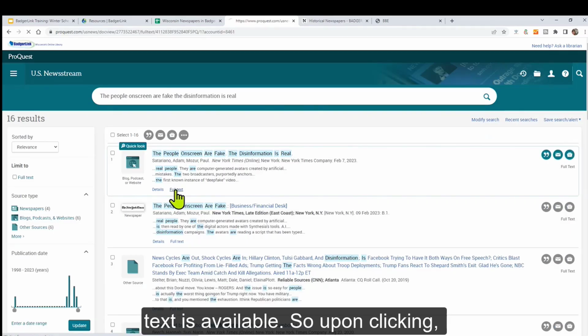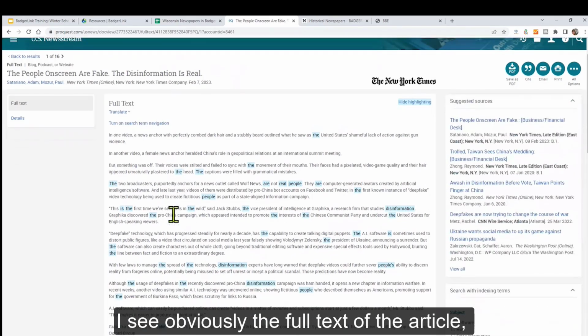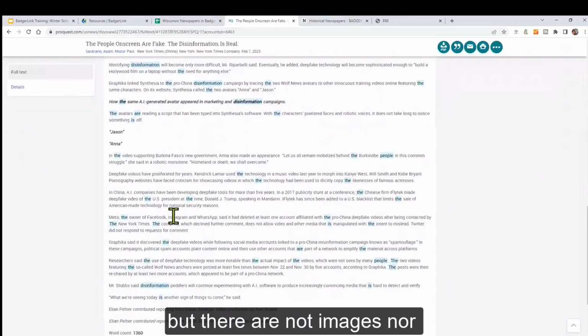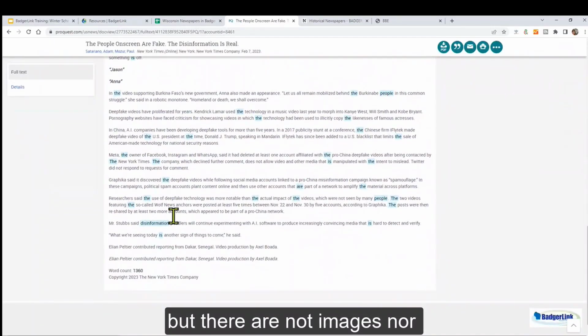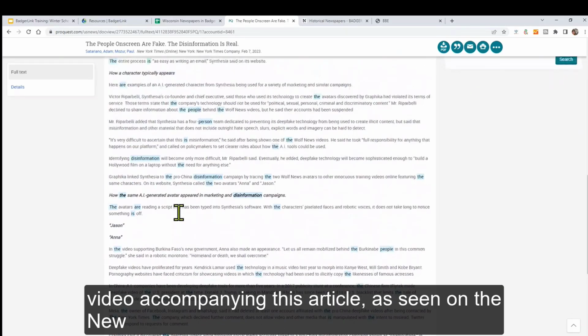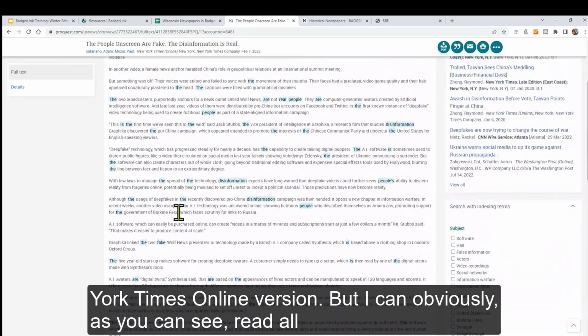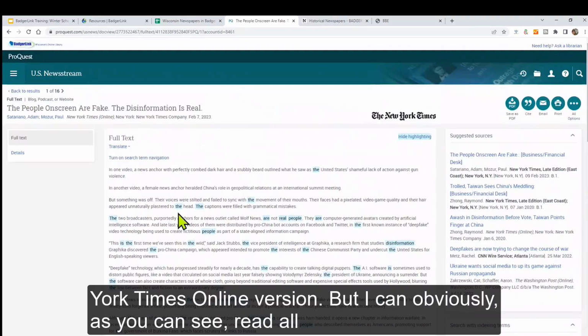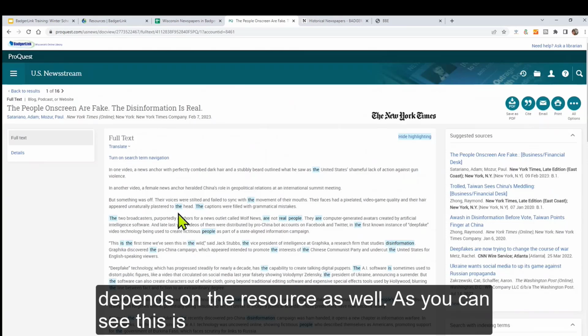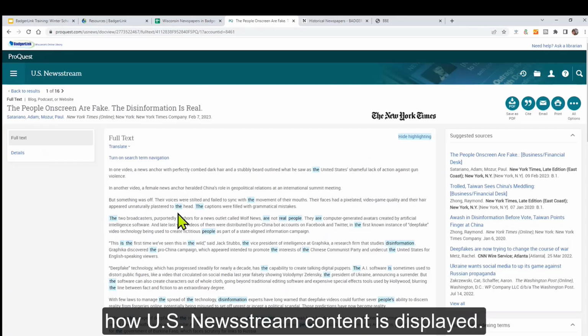Upon clicking, I see obviously the full text of the article, but there are not images nor video accompanying this article as seen on the New York Times online version, but I can obviously, as you can see, read all the text. So the amount of content and how it looks depends on the resource as well. As you can see, this is how US Newsstream content is displayed.